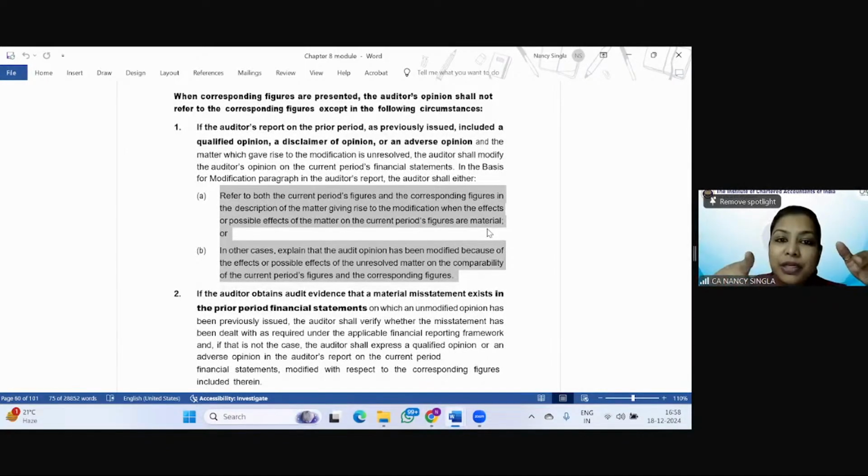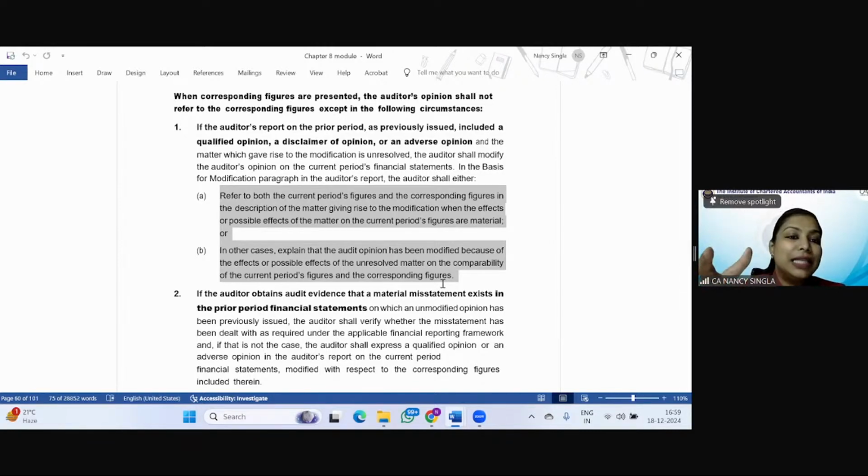So the current period figure as well as the corresponding figure of the earlier year, he is going to mention where the effect or the possible effect of that matter on the current period figure is material, right? And in other cases, he is going to explain that the audit opinion has been modified because of the effect or possible effects of the unresolved matter on the comparability of the current period's figures and corresponding figures. So he is going to mention that it is because of the effect or possible effect.